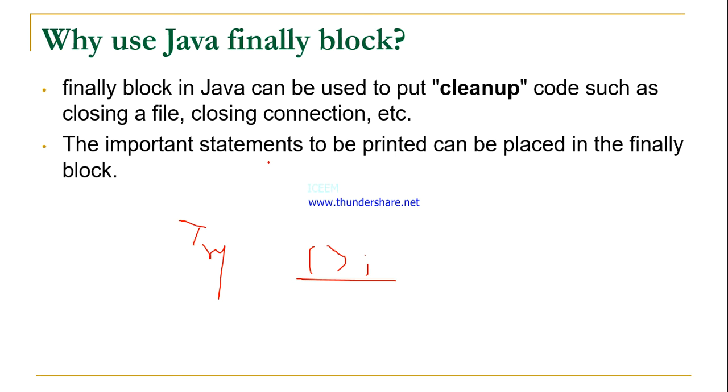The important statement to be printed can be placed in the finally block. If you want to print any important message or important statement, at that time you should write that statement in finally. Why? Because by default finally prints whether an error occurs or not.